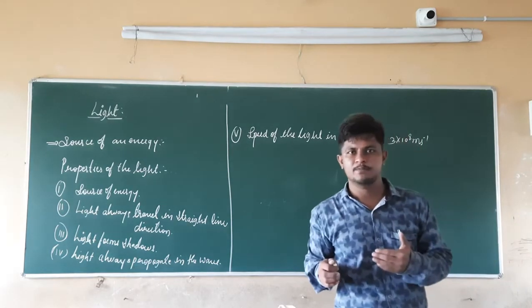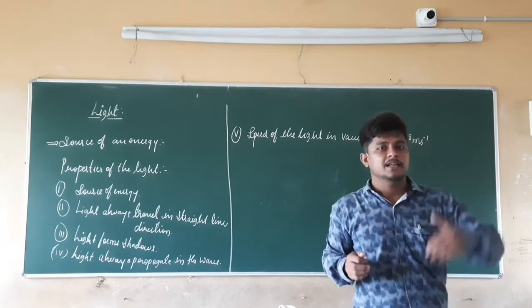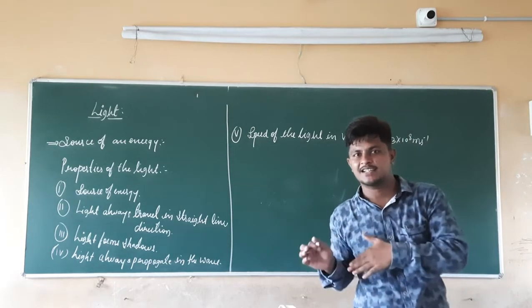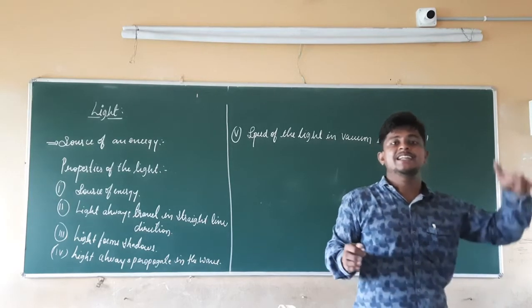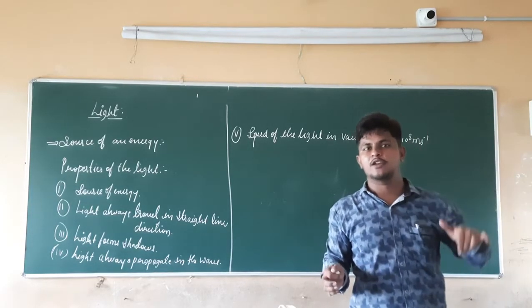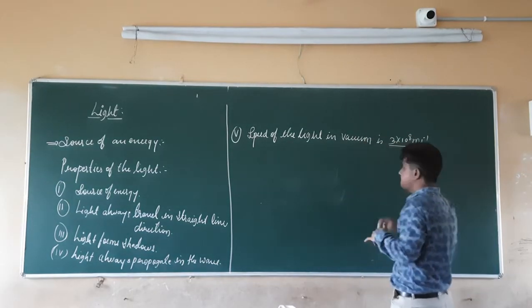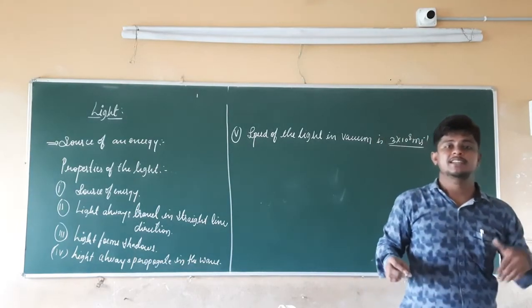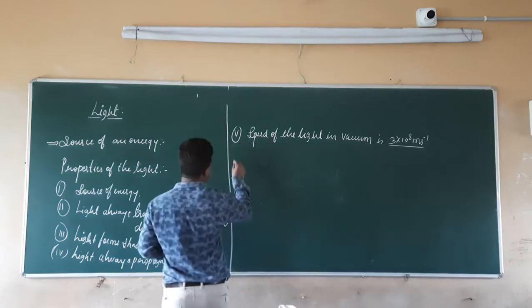No, no medium is present in that space, so it is a vacuum medium. But the light is coming from the sun towards the earth, so we can say that it doesn't require any medium for propagation. And the speed of light in the vacuum medium is equal to how much? 3 into 10 raised to 8 meter per second. So this is the property number for you.